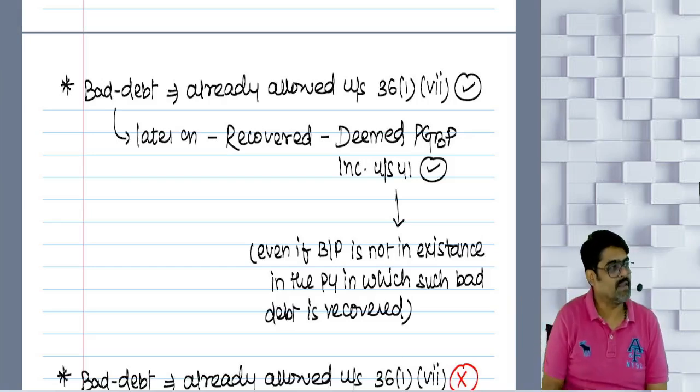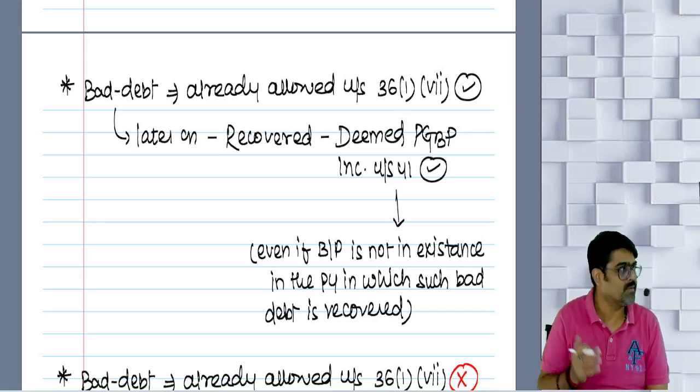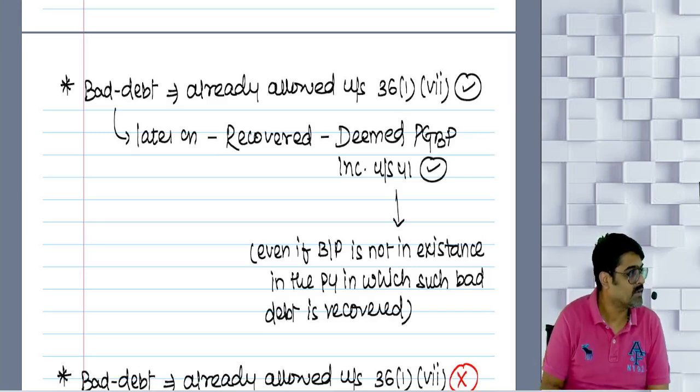In the adjustment they will give the bad debt recovered and credited in the P&L account is with respect to an automobile business which is no more in existence during the previous year. So what? Even if the automobile business is no more in existence during the previous year, their bad debt recovery will still be taxable in this year.